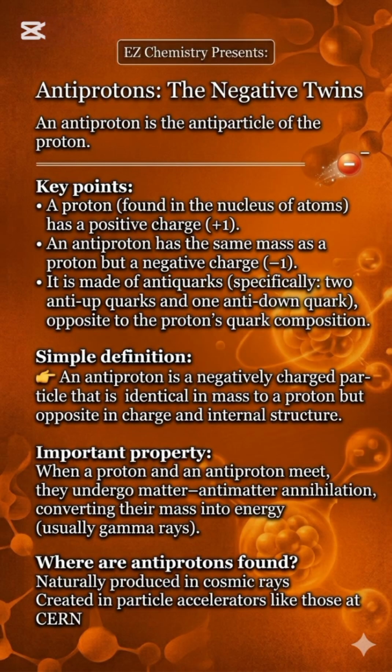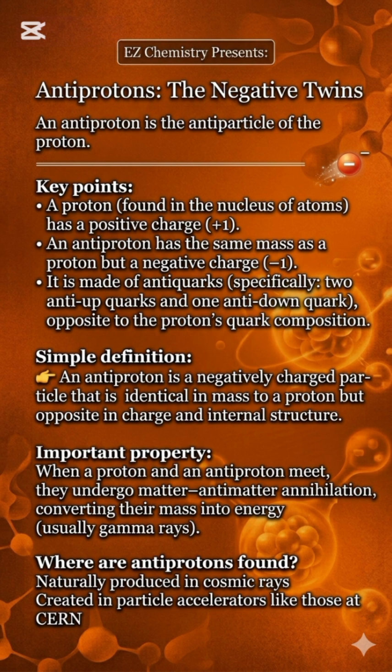Do you know what an antiproton is? Let's understand. An antiproton is the antiparticle of the proton. Key points. A proton, found in the nucleus of atoms, has a positive charge, +1. An antiproton has the same mass as a proton, but a negative charge, -1. It is made of antiquarks, specifically 2 anti-up quarks and 1 anti-down quark, opposite to the proton's quark composition.